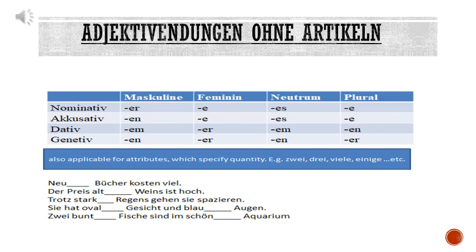But it can be possible that there is more than one adjective referring to the same noun. For example, in the first one, neu, blank, comma, interessant, blank, Bücher. Now, neu and interessant are referring to Bücher. Then the ending will be the same, no doubt. But if there are different nouns, you have to do it differently. So please keep this in mind.